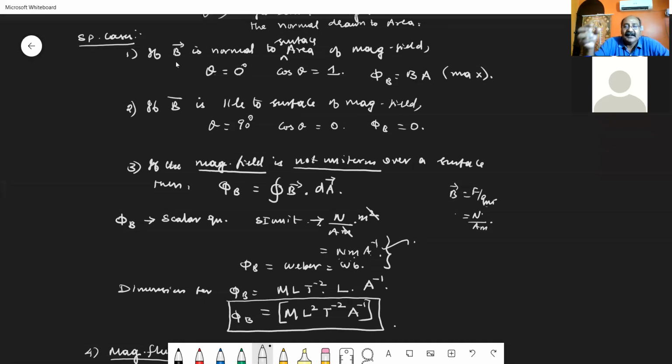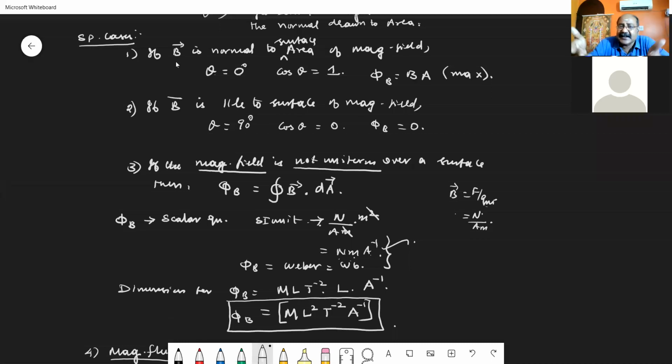Then the third case: the magnetic field that you have taken is a non-uniform magnetic field. It is not a uniform magnetic field. What is uniform and non-uniform? I will teach that in the next topic. If the magnetic field strength is the same at all points, then it is called a uniform magnetic field.